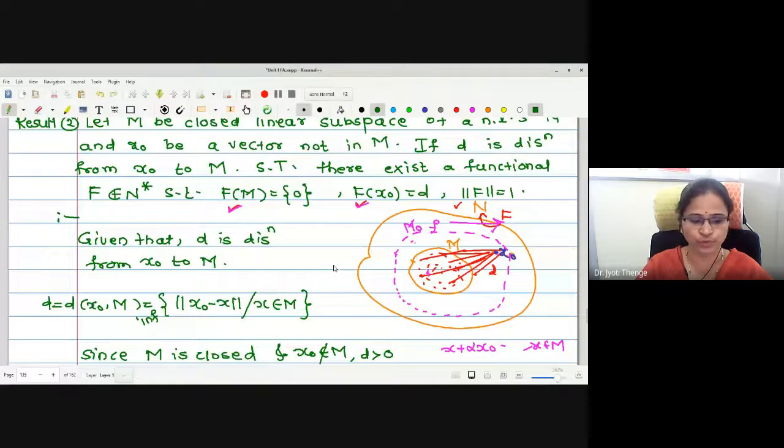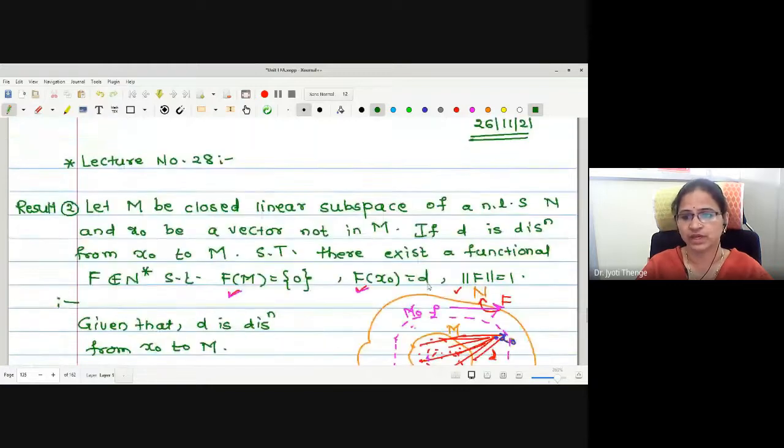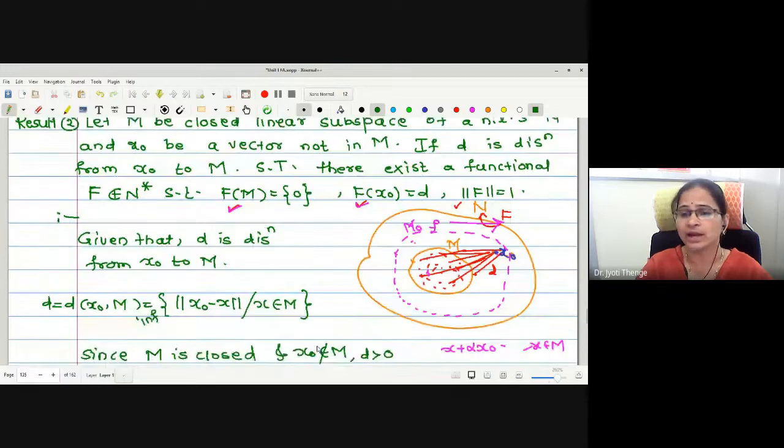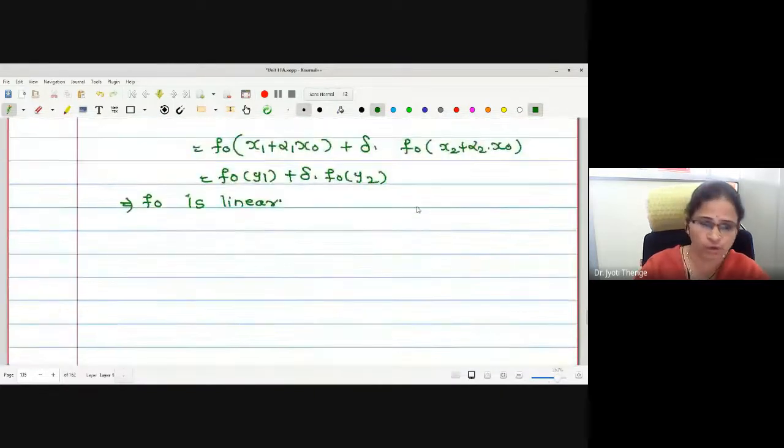These two we will prove, and then we will go for finding its norm value as well. These 3 points we will find for f naught. And once we find for f naught, for its continuation, we will get this for capital F as well. Now, why were we not going for boundedness again? Because whenever we find the value of the norm of f naught, while proving the value itself, we will get the boundedness. So we were not showing boundedness separately.